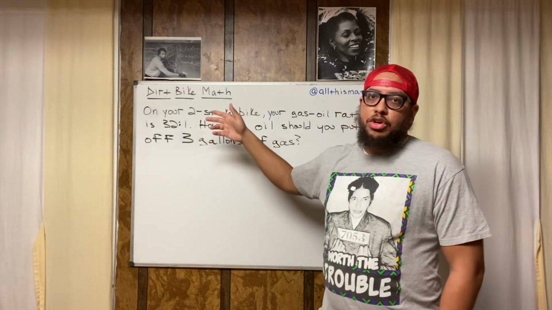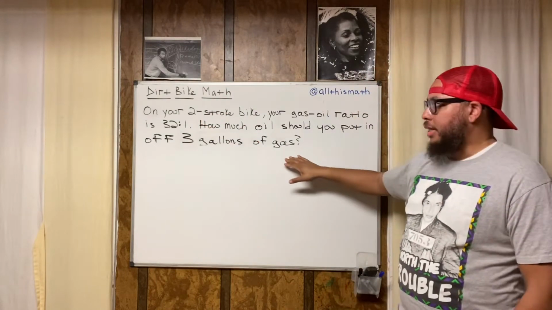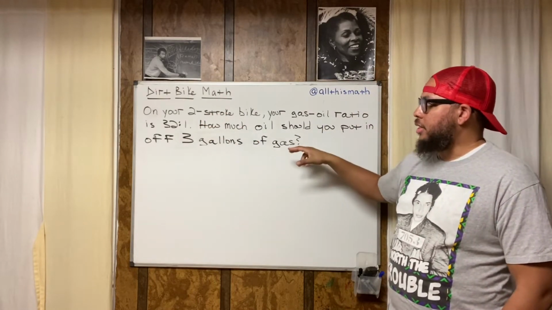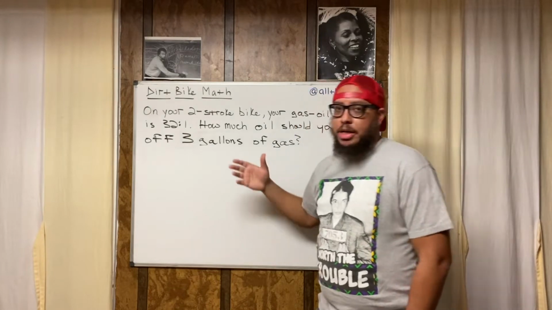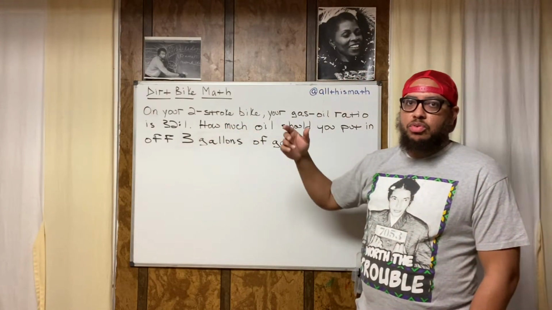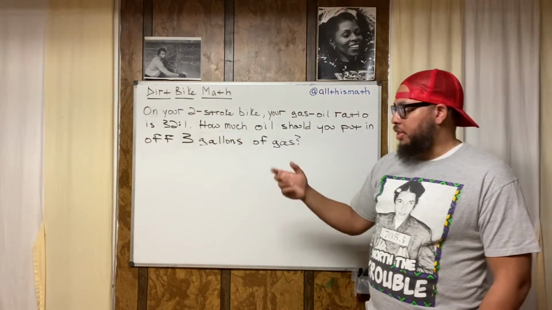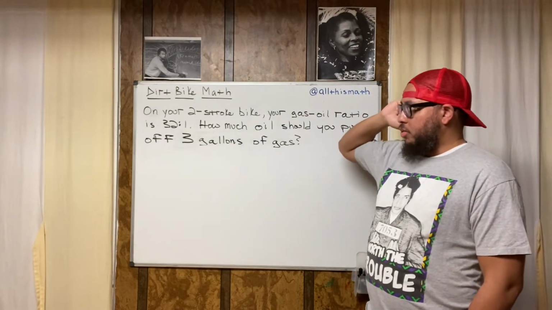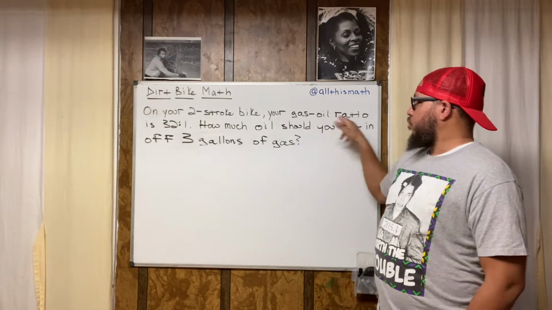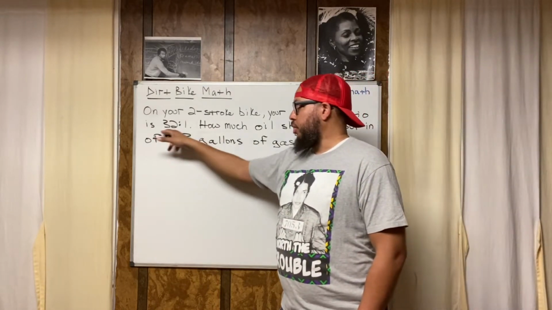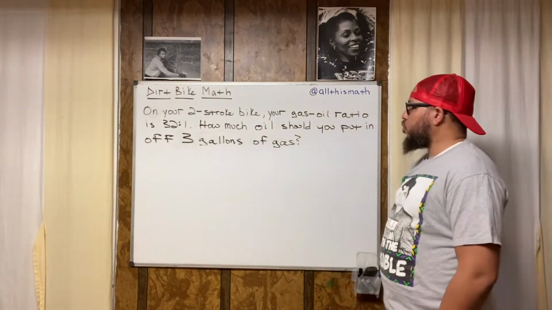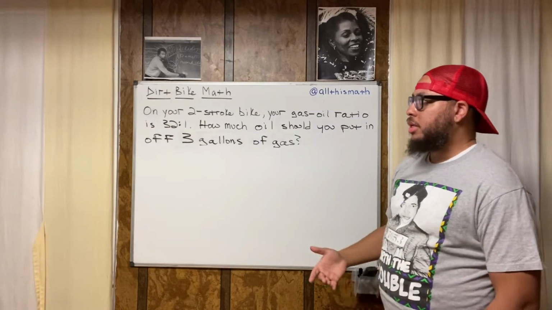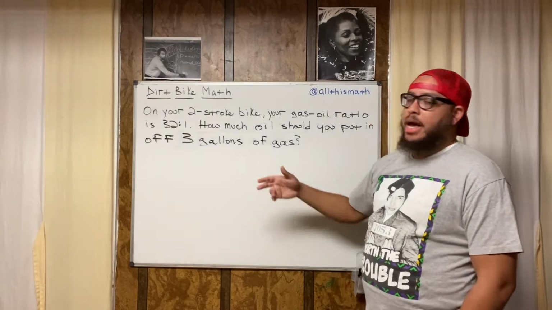We're going to do more dirt bike math, and we have a word problem behind us. I've done several problems similar to this, where I just basically change up some of the information so that we can come up with different calculations based on the different numerical information provided. So let's read it. On your two-stroke bike, your gas-oil ratio is 32-1. How much oil should you put into the tank for 3 gallons of gas?